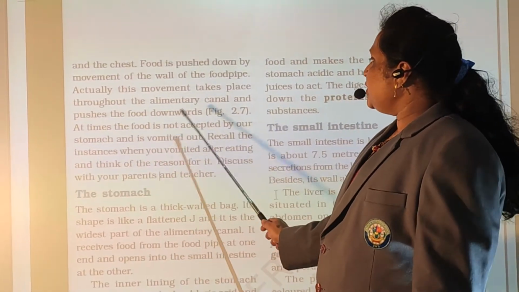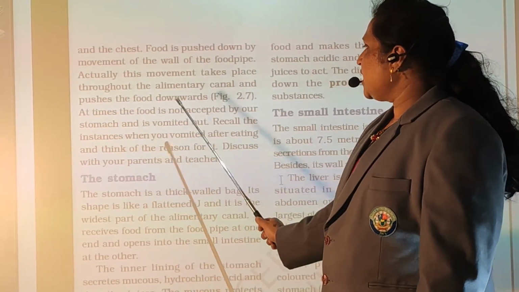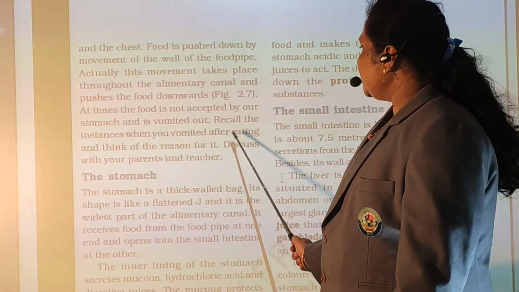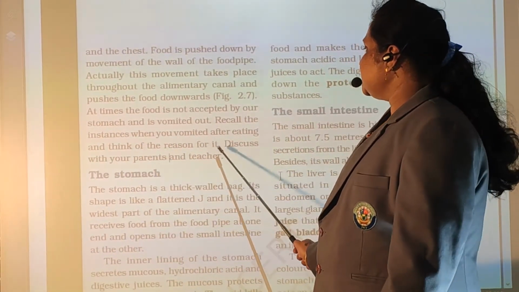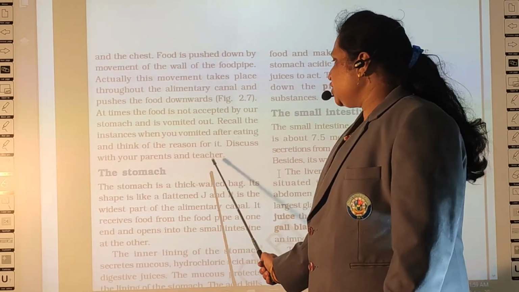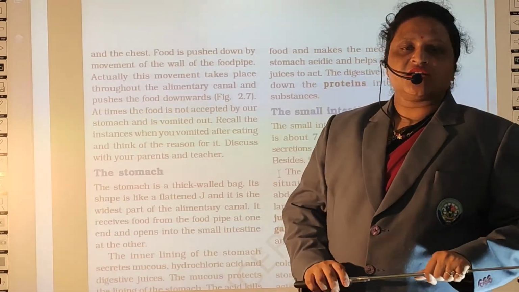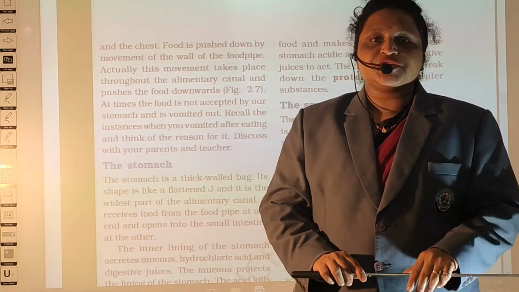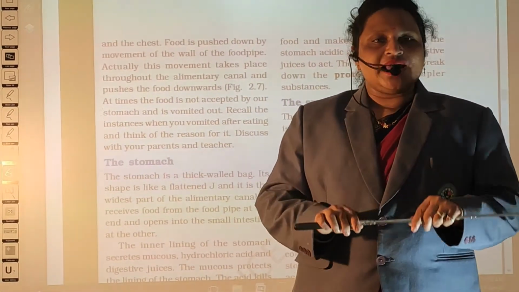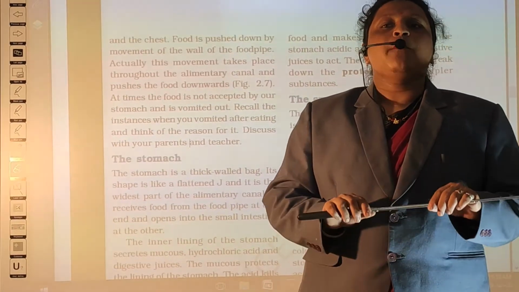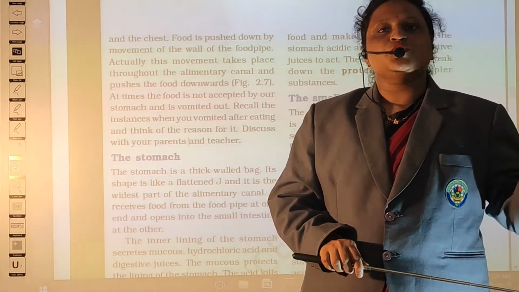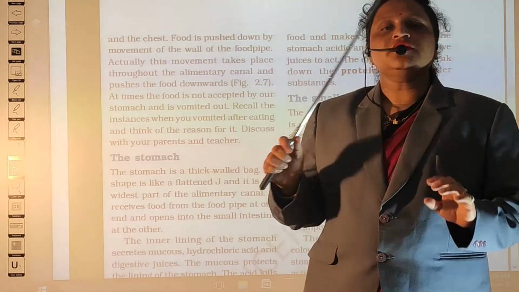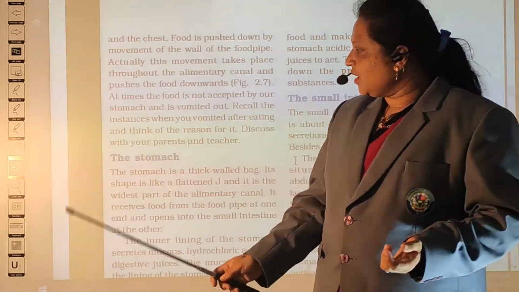At this time, food is accepted by our stomach, or sometimes vomited out. Recall the instance when you vomited after eating and think about the reason for it. Discuss with your parents or teachers. Whenever you are eating food, it goes in the downward direction towards the stomach. So the alimentary canal helps pass the food from the mouth towards the stomach. It is the main bridge between the mouth and the stomach.